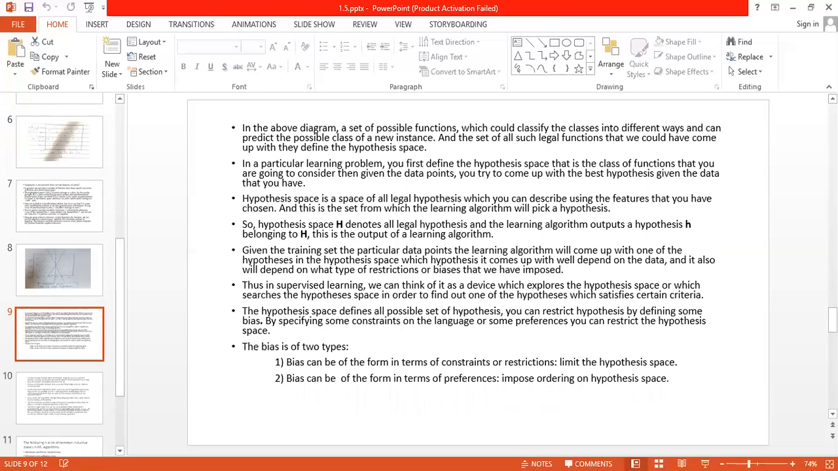Okay. So next thing is, in a particular learning problem, you first define the hypothesis space, that is, the class of functions that you are going to consider, then given the data points, you try to come up with the best hypothesis given the data that you have. The hypothesis space is the space of all legal hypotheses which you can describe using the features that you have chosen. And this is the set from which the learning algorithm will pick the hypothesis.